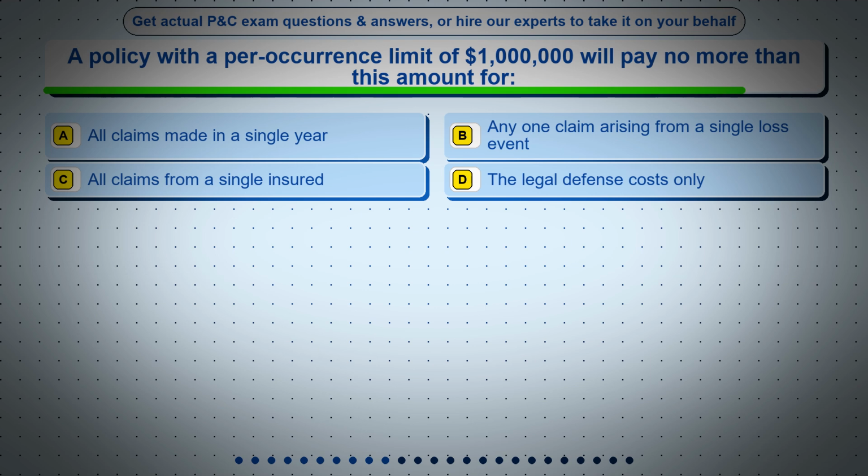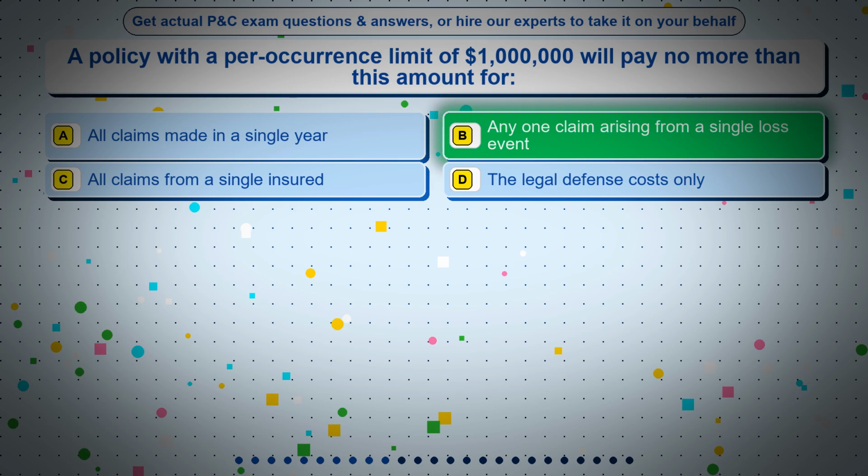A policy with a per occurrence limit of $1 million will pay no more than this amount for: Option A, all claims made in a single year. Option B, any one claim arising from a single loss event. Option C, all claims from a single insured. Option D, the legal defense costs only. The correct answer is option B, any one claim arising from a single loss event.